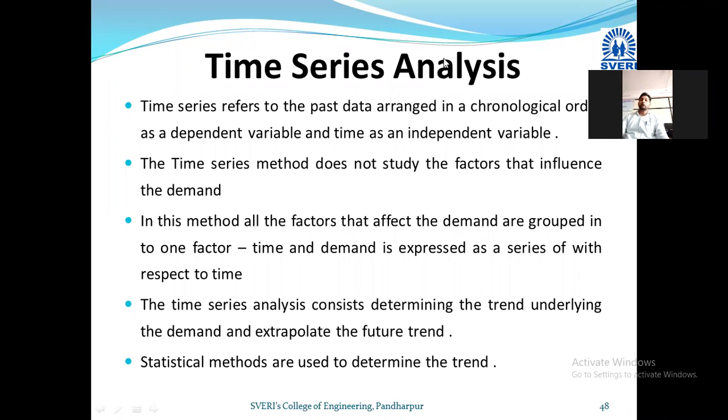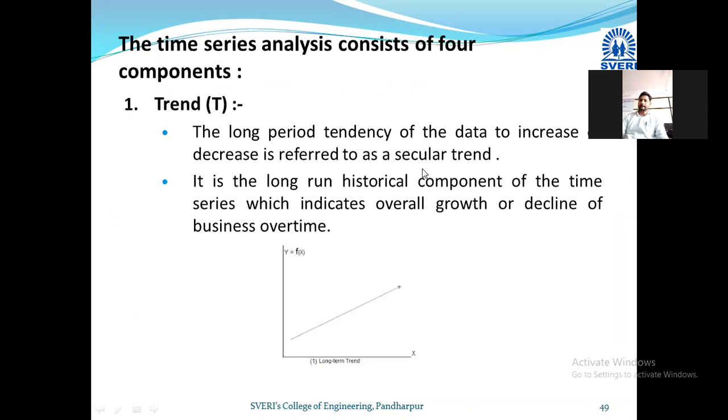If the business is growing, then we will get the positive trend. If the business is increasing year wise, then we will get a positive line, or the uptrend line.